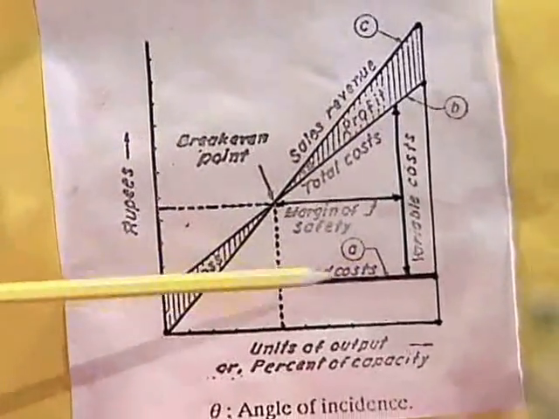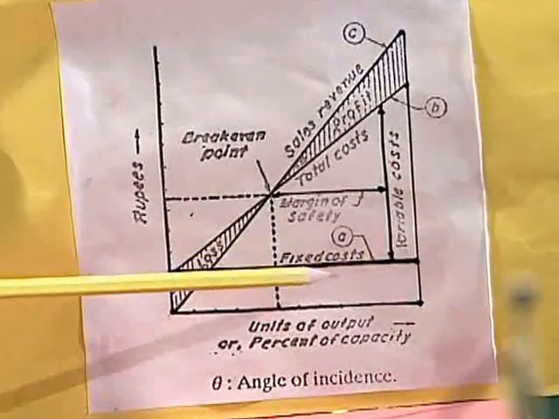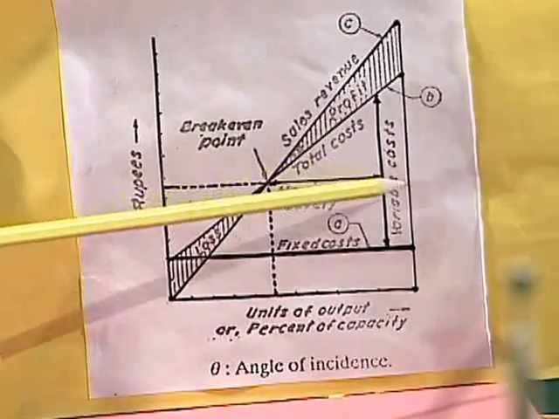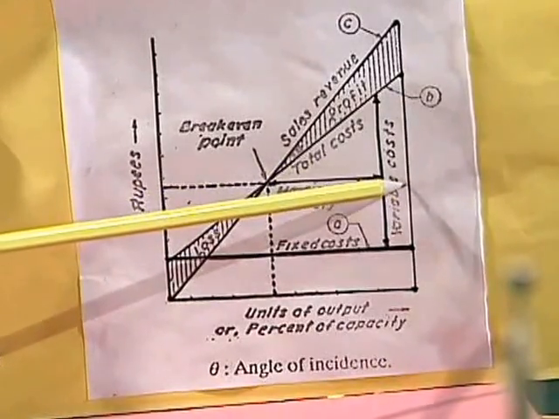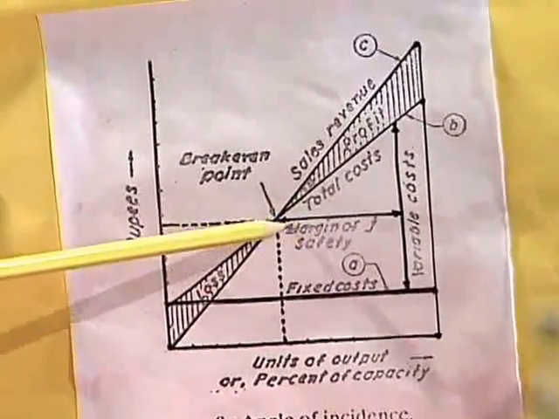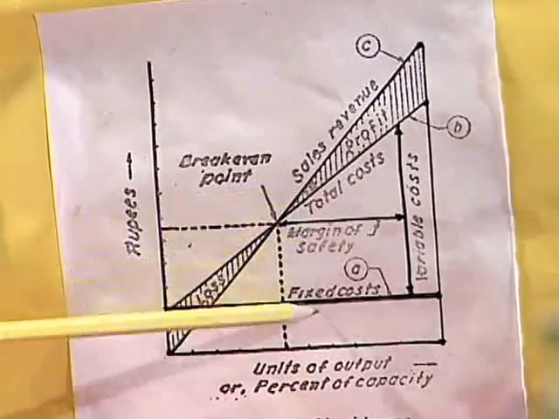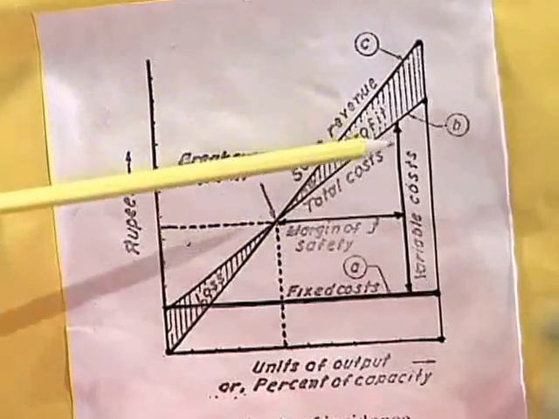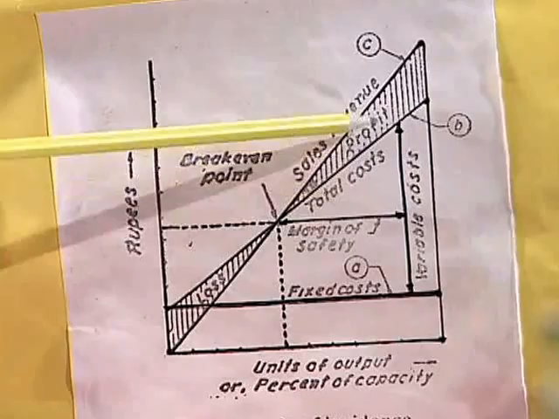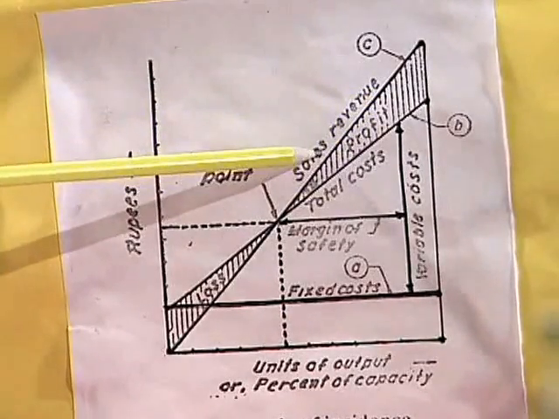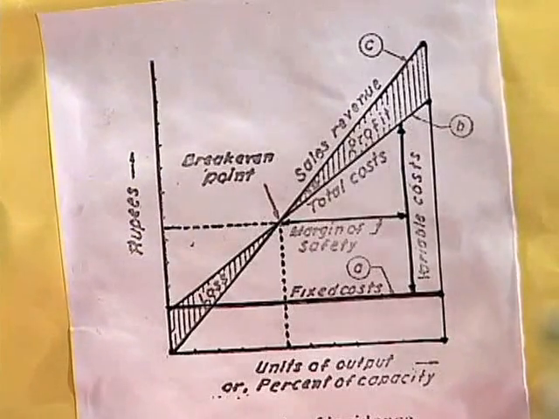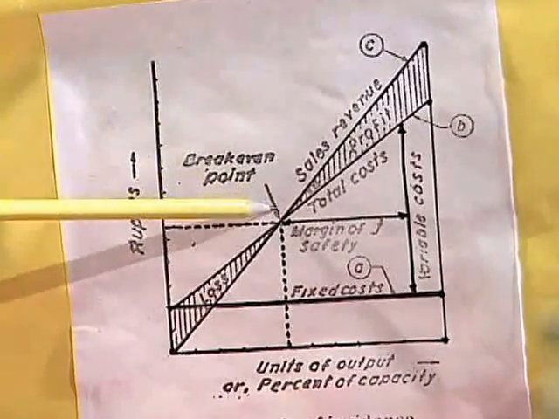So if it is up to here, this is the margin of safety. If it is from here to here, that is from the break even point to total cost, it is called the margin of safety. If it is only up to here, then this is called the margin of safety. So according to this margin of safety, we can discuss the particular profit. All the vertical lines on the right side are the profit area, whereas this is the loss area. So this is how we make this break even chart.